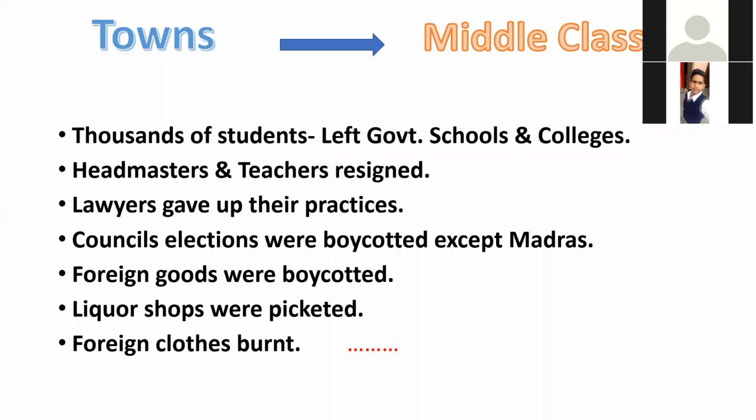Foreign goods were also boycotted. Even liquor shops were picketed. It means that there was a crowd in front of the liquor shops so that no one could enter the shop. That's why the liquor shops were also picketed. Even foreign clothes were burnt in huge amounts. This was the most important thing, and this happened during the non-cooperation movement in the town areas, right?